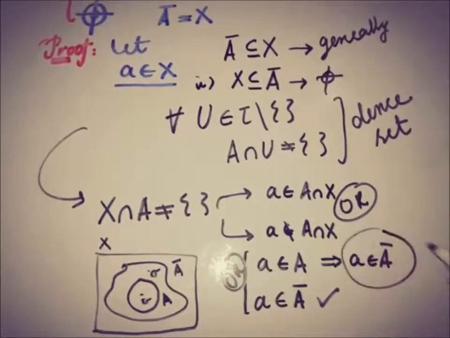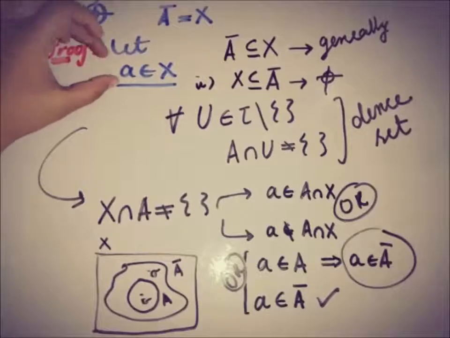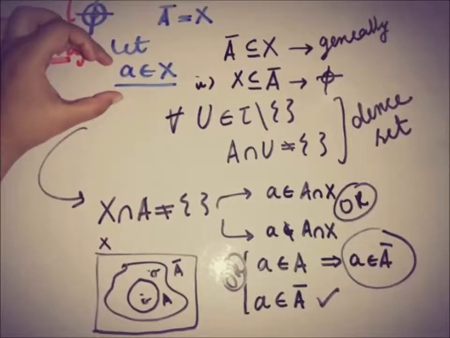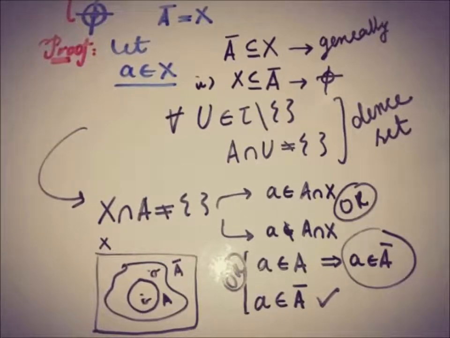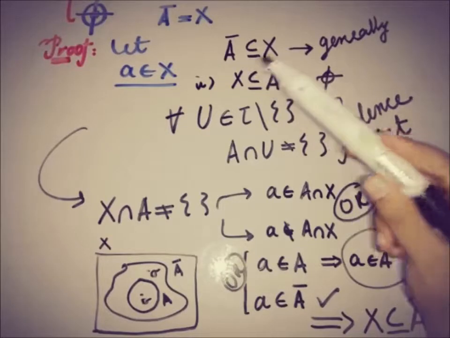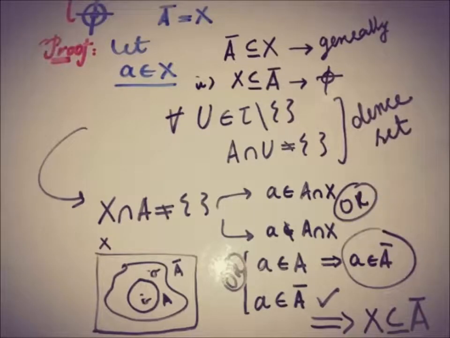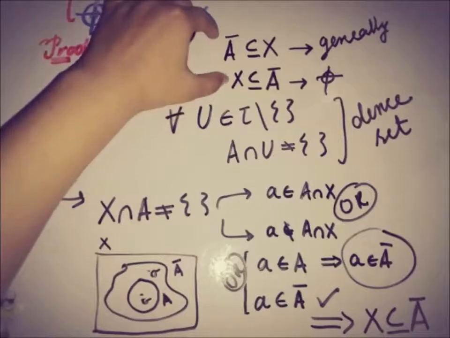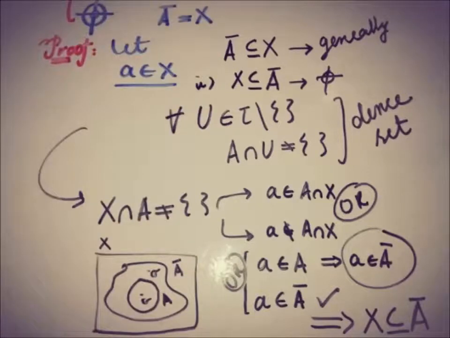So what we have in the beginning, a was an element of X, and by applying the definition of the dense set, we know that a is also a member of A closure. So this whole thing implies that X is a subset of A closure, and we have proved that the closure of the dense set is equal to the set X, by combining the two subset relations of X and A closure.